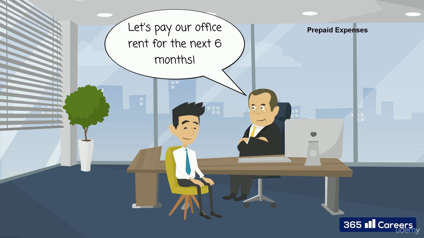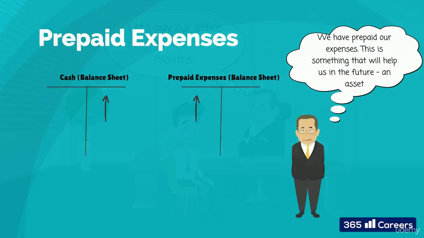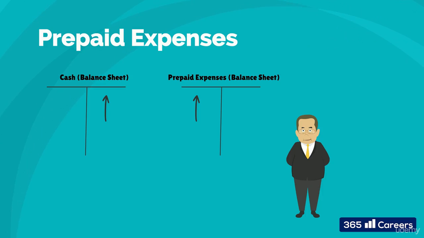Think of the office rent that a company pays. In a given situation, it could decide to prepay rent for the next 6 months. The money goes out of the company's bank account in exchange for the right to use the office space for the next 6 months, right? Cash decreases and prepaid expenses are registered on the company's balance sheet as an asset. Prepaid expenses are an asset because they are something the firm owns. It owns the claim to use the office that it will rent for the next 6 months.